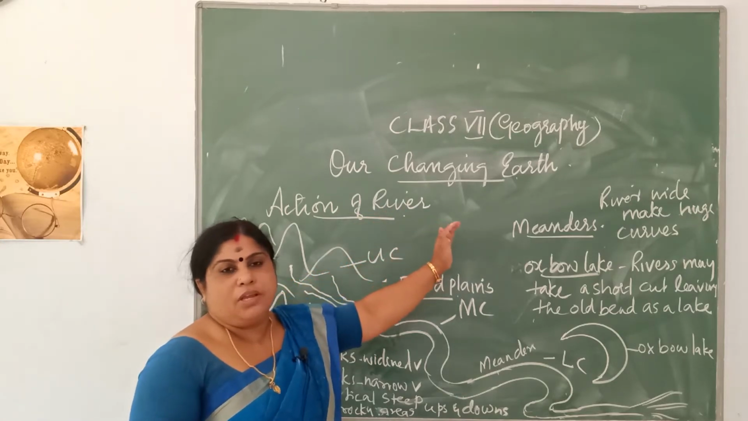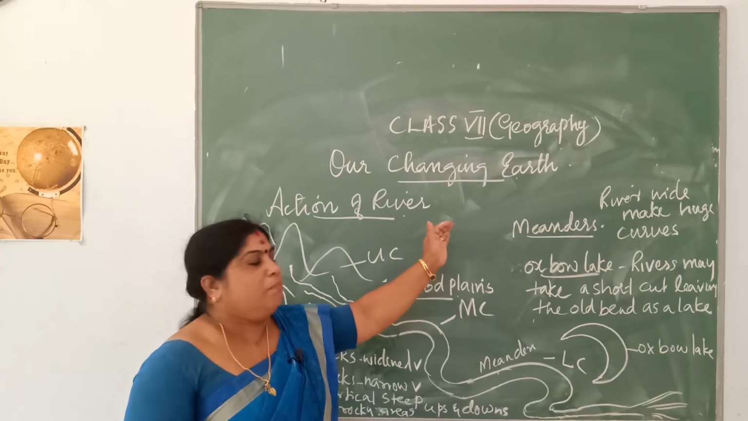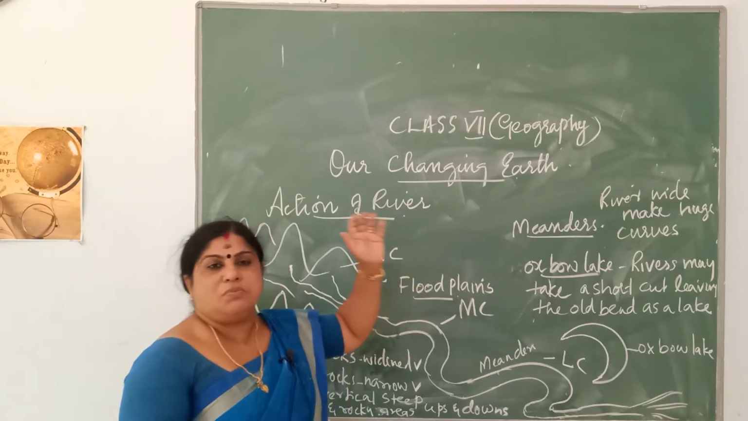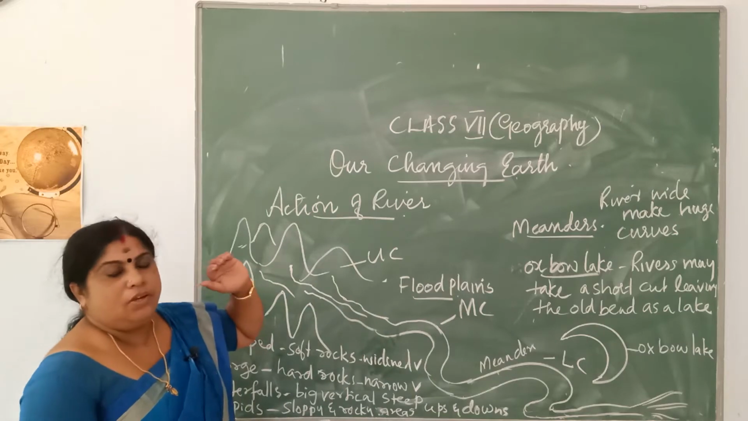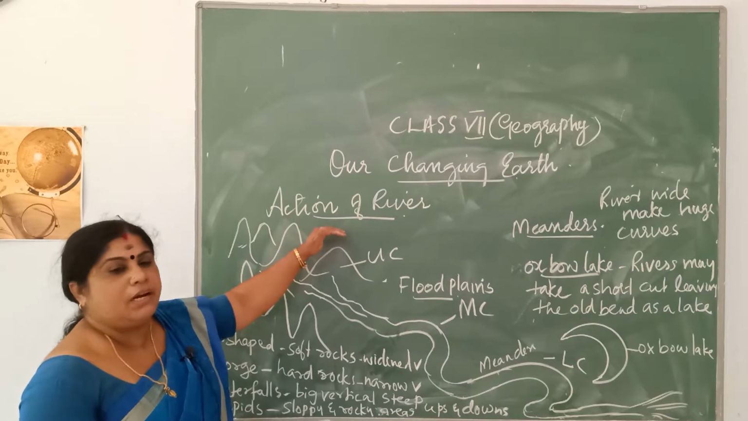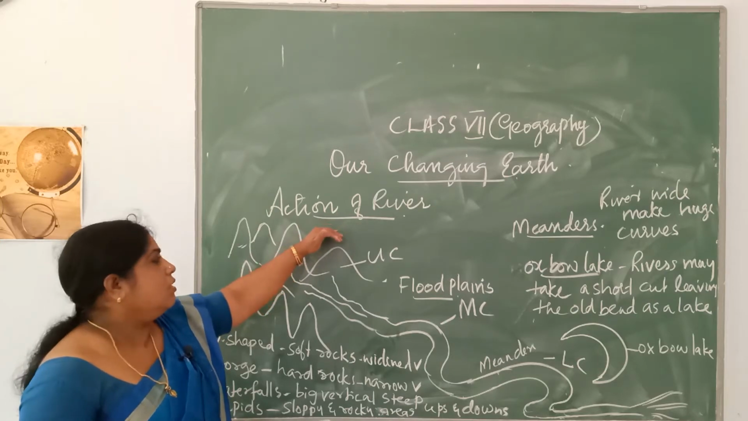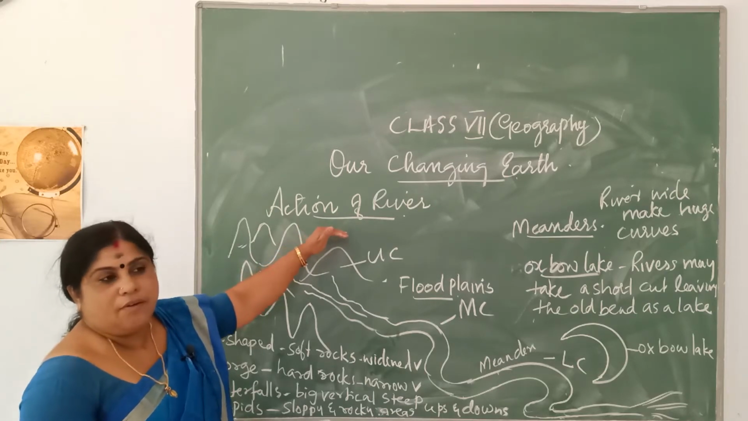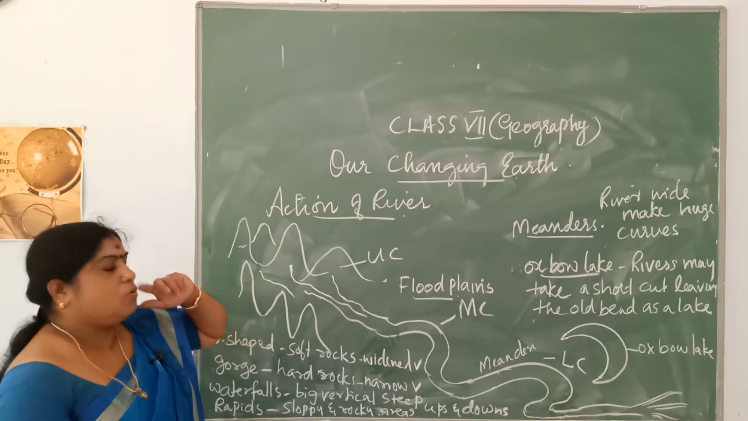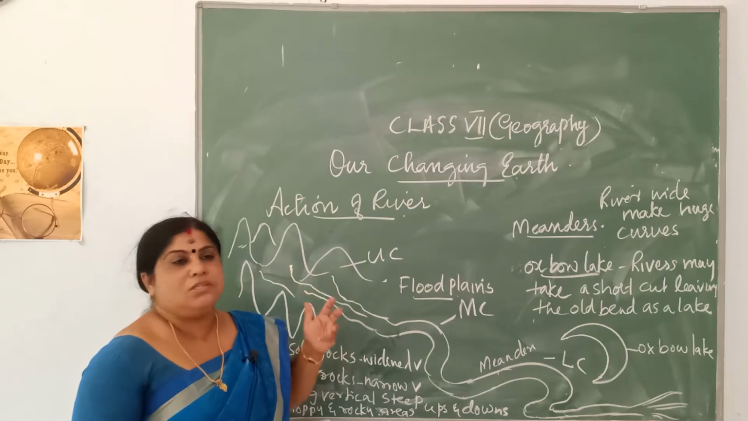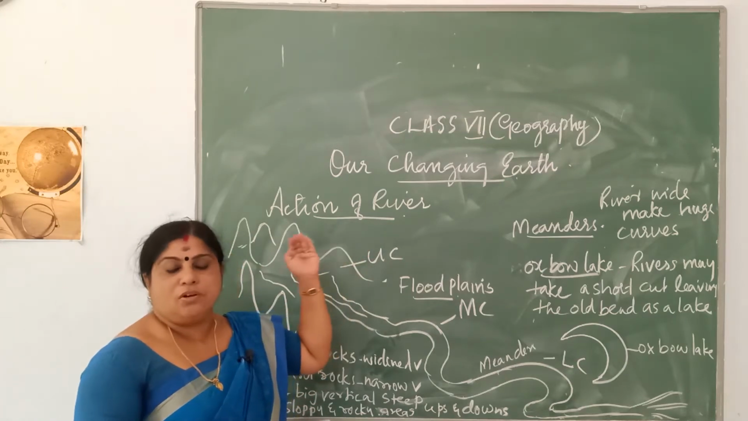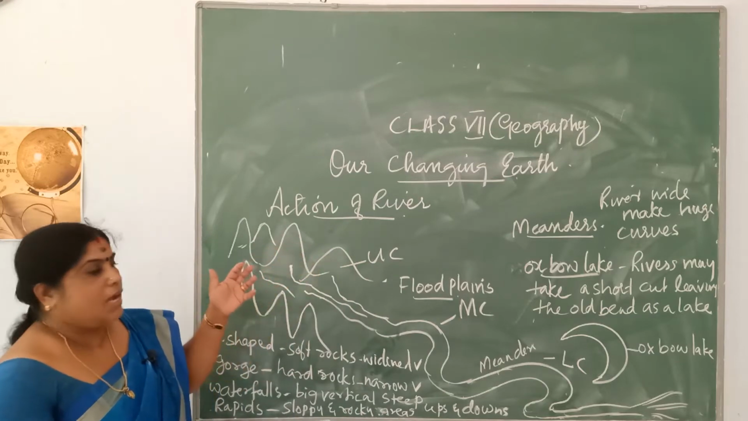So we were learning the chapter Our Changing Earth. Volcanoes, lithospheric plates, earthquakes, all this you have learned in the Zoom classes which I had taken earlier. Today we will be dealing with a small section, and it's very important for your higher classes also. This section is the action of river. You have learned about erosion and deposition. That too I have taken in the Zoom class, where you know what is erosion and what is deposition. So what action does a river do? That is what you are going to learn in this section, action of a river.